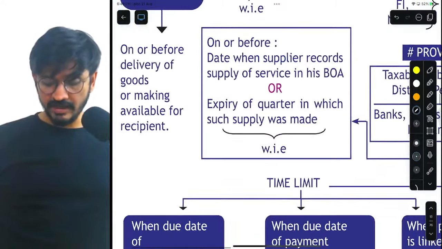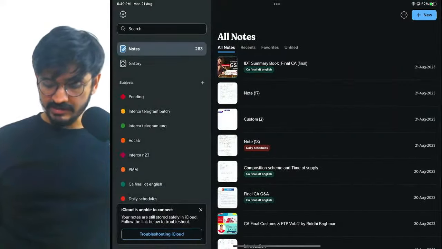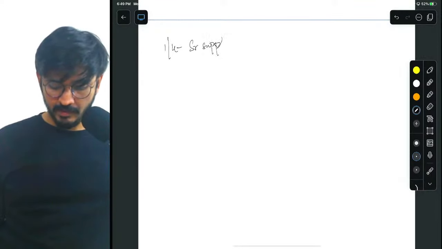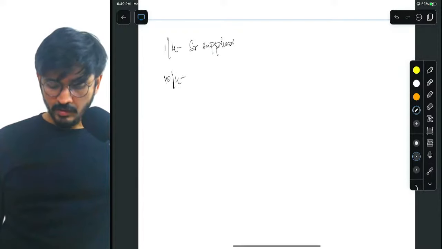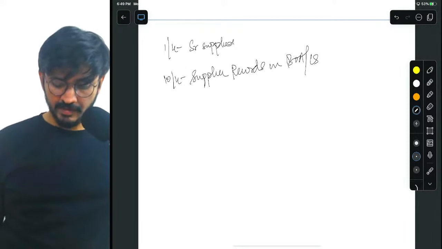So understand this very clearly. Let's say, for example, if I just give you a sum that on 1/4, service was supplied. Let's say on 10/4, the supplier records in his books of accounts that service is supplied.